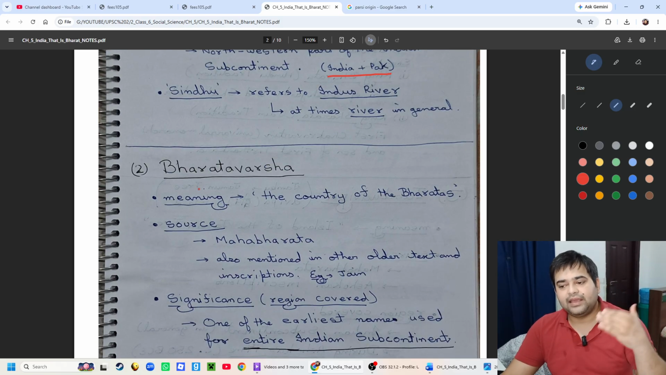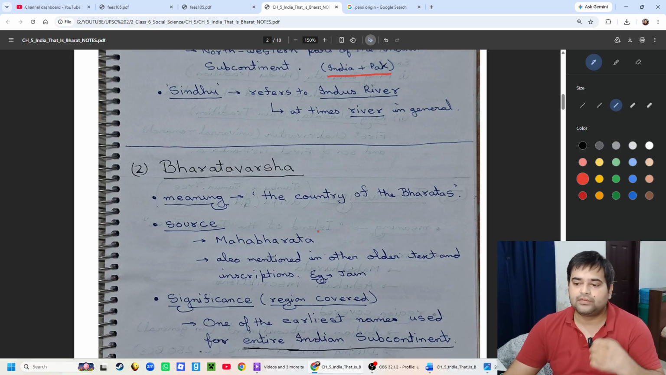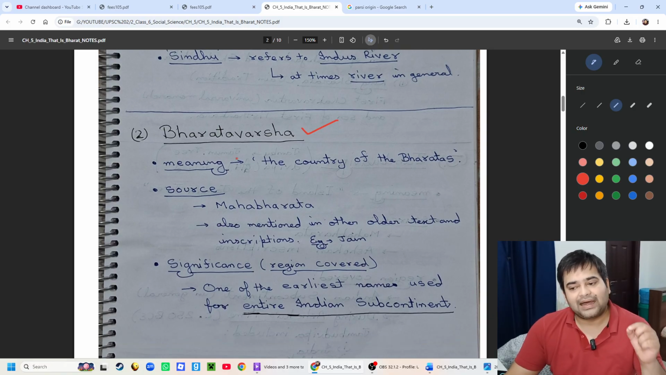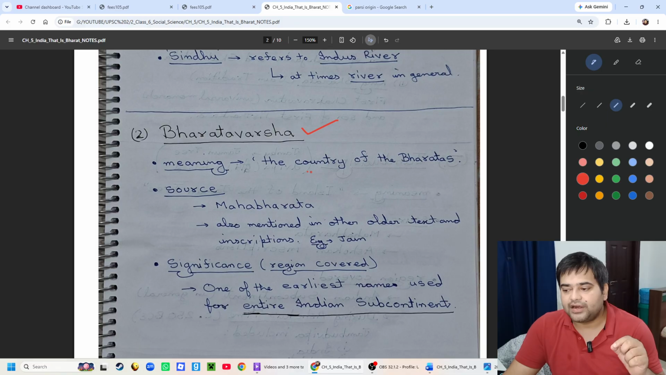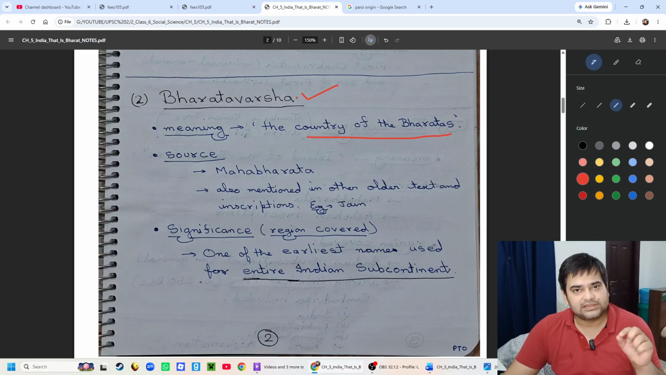Then the second name in our ancient text which appears is Bharatavarsha. This is a very important name which we know even till date. So what does Bharatvarsh mean? The country of Bharatas. Bharatvarsh means country of Bharatas. And how do we get this name? What is the source where this name Bharatavarsha is mentioned?